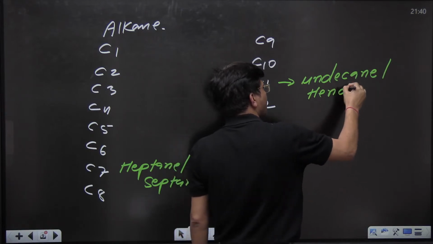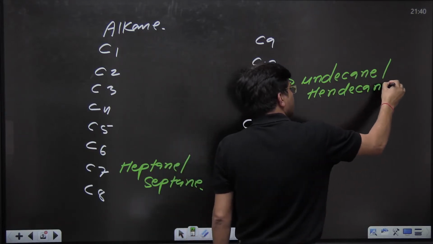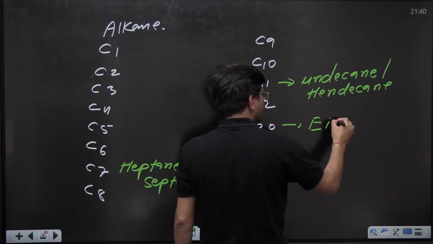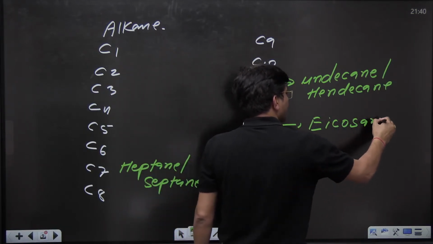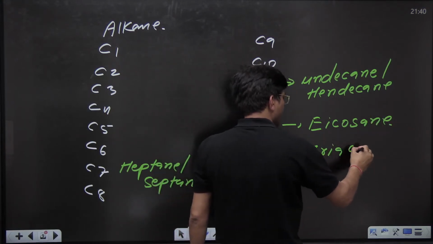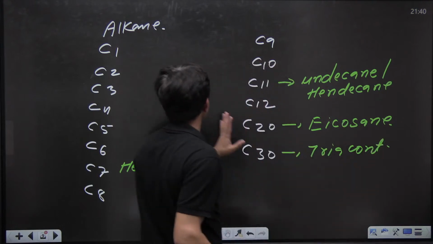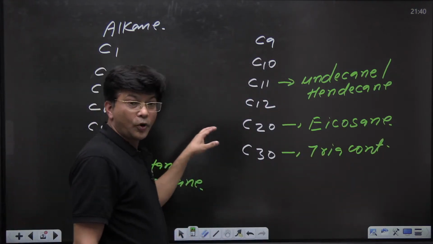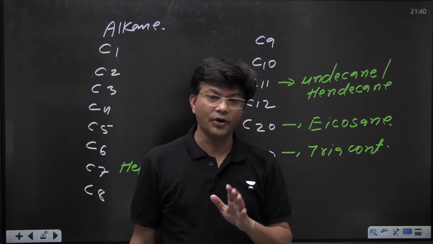So 20 is eicosane, and 30 is triacontane. Up to here it's good. Rest of the others you know very well. So these points are to be noted in your brain.